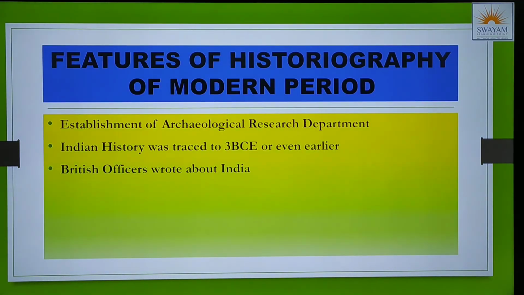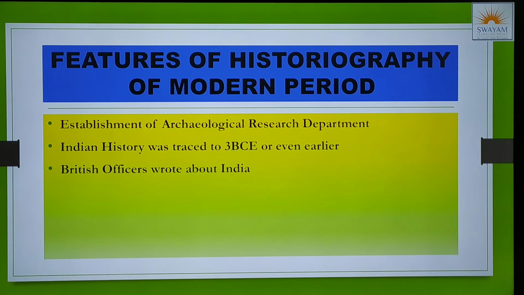Features of modern historiography. Simply, features of historiography of the modern period. In the modern period, first the Archaeological Research Department came into existence. I did not find that in ancient, I did not find it in medieval. I found it in the modern period.